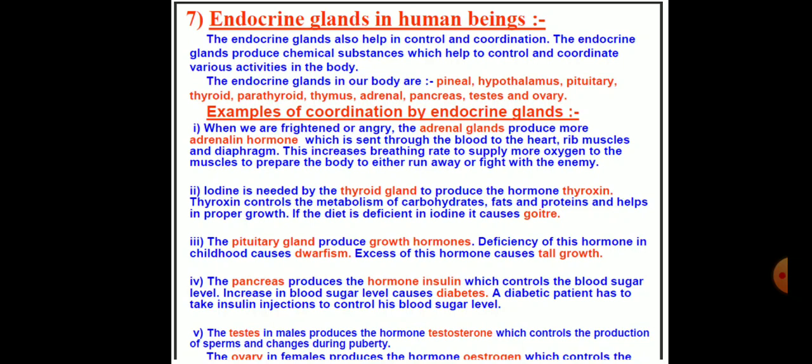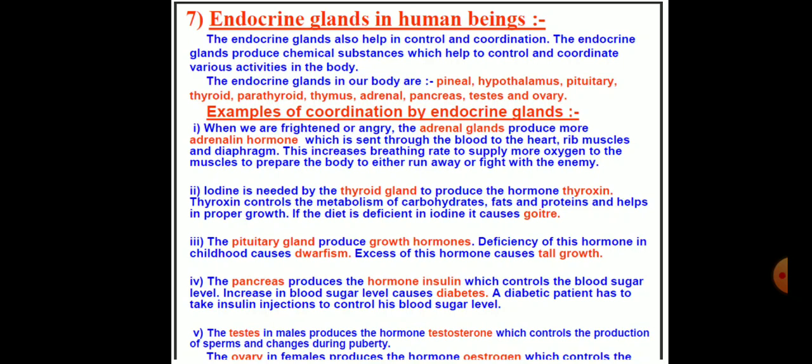So here, iodine is needed by the thyroid gland to produce the hormone thyroxine. Thyroxine controls the metabolism of carbohydrates, fats and protein and helps in proper growth. If the diet is insufficient in iodine, it causes goiter. In simple goiter, if there is a deficiency of iodine in the food, the thyroid gland increases in size.